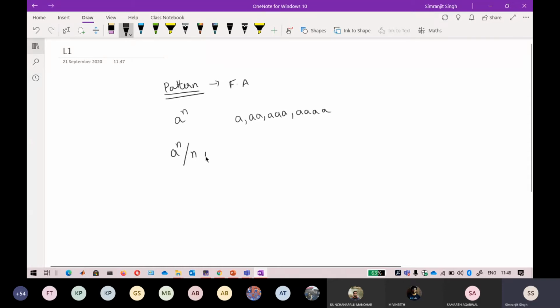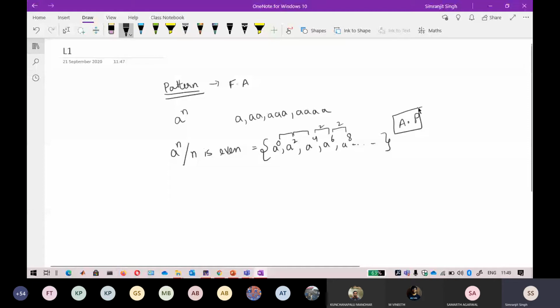Now if I say a raised to power n and n is even, what are the possible numbers here? a raised to power 0, a raised to power 2, 4, 6, and 8. So the pattern can also be thought of like a pure mathematical series. 2 minus 0 is 2, 4 minus 2 is 2, 6 minus 4 is 2. So the common difference is the same here, and then you can directly say that this is an arithmetic progression, an AP series.